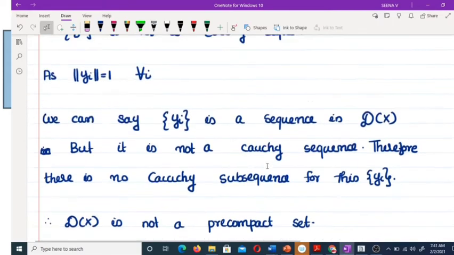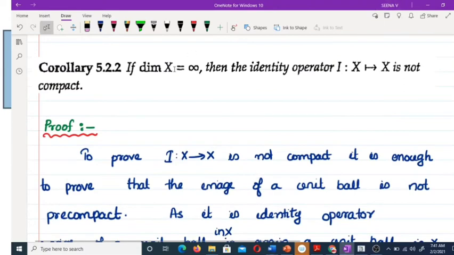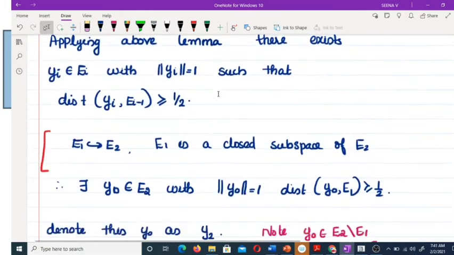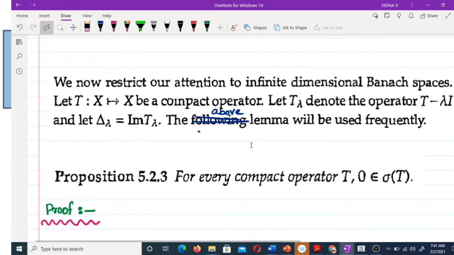You must remember this definition. Sorry, the statement of the corollary. If X is an infinite dimensional space, then the identity operator cannot be a compact operator. Moving to the next proposition. Before that, we have to remember all these things. We are assuming this for the rest of the session.